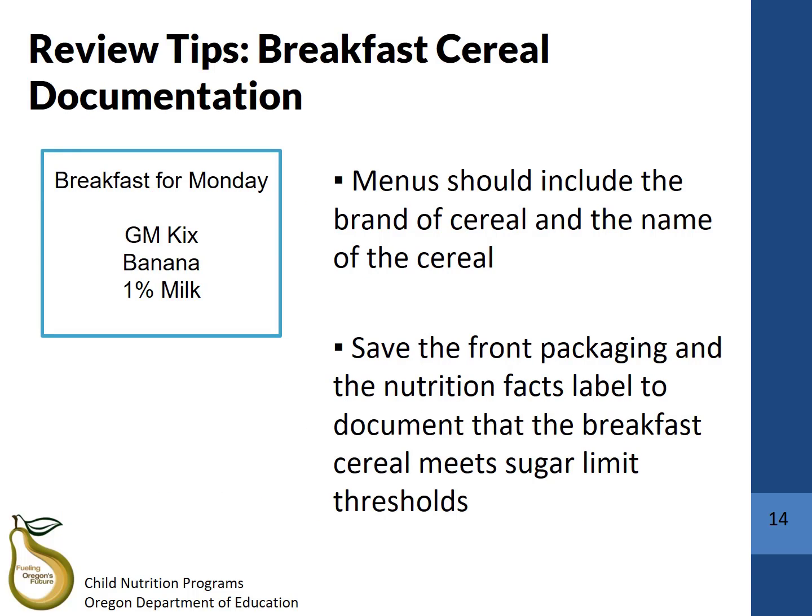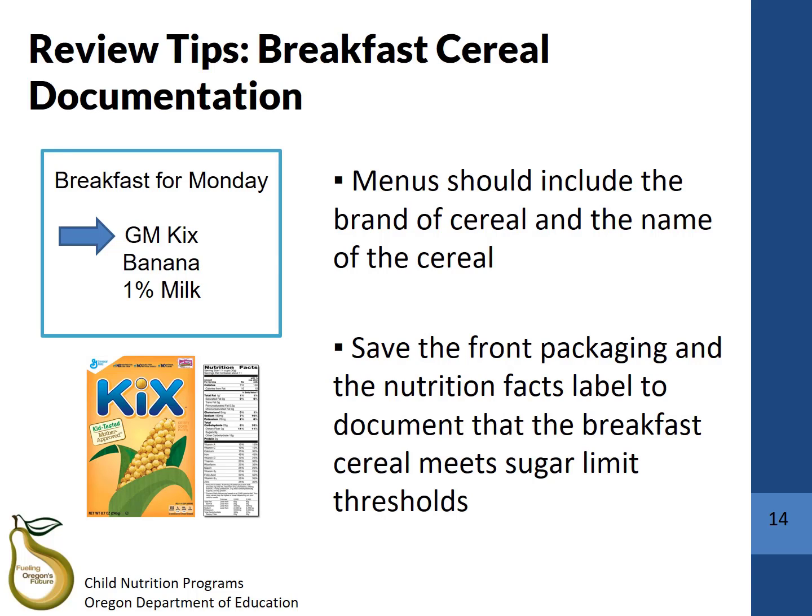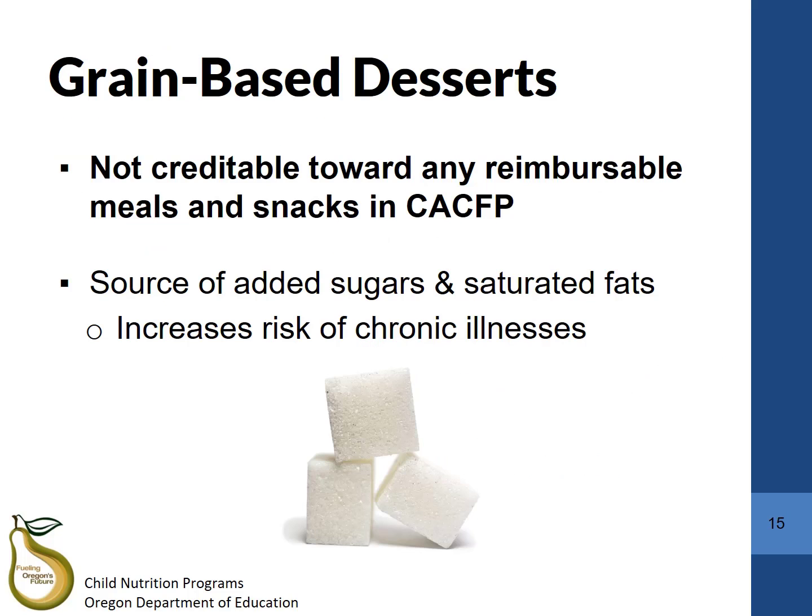Once you have figured out that your breakfast cereal meets the sugar limit requirement, remember to write in both the brand name and the name of the cereal on your menu. In our example on the slide, General Mills Kix is served, so you can write in GM Kix. By having both the brand name and the name of the cereal, it clearly indicates which cereal you're serving. In addition to documenting the cereal that you're serving on the menu, make sure that you save the front packaging and the nutrition facts label to document that your cereal meets the sugar limit threshold requirement.